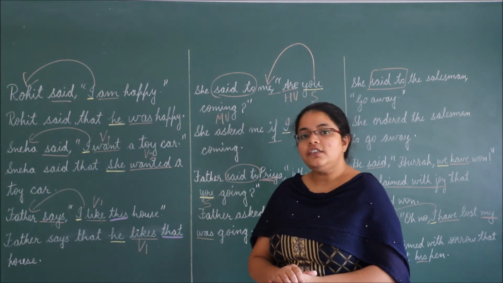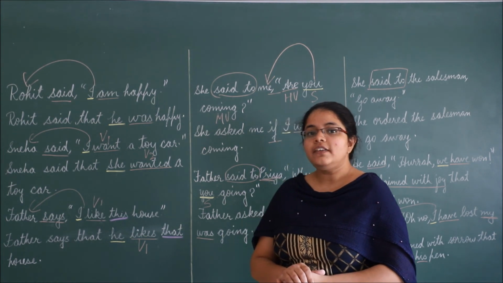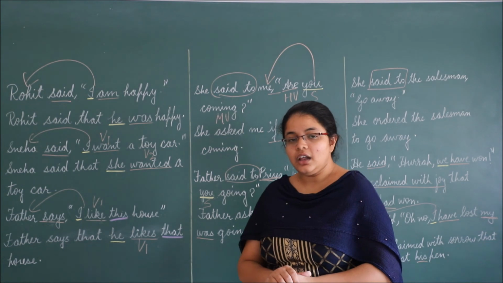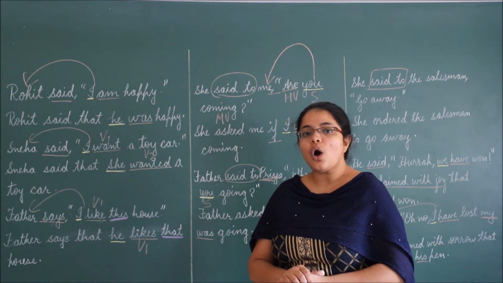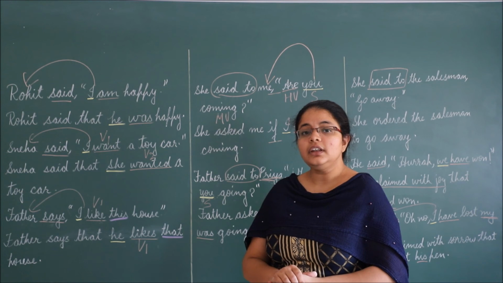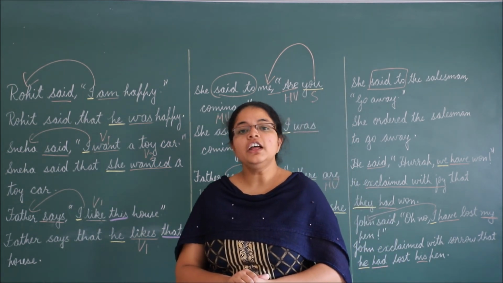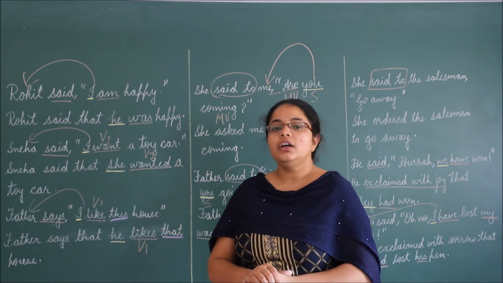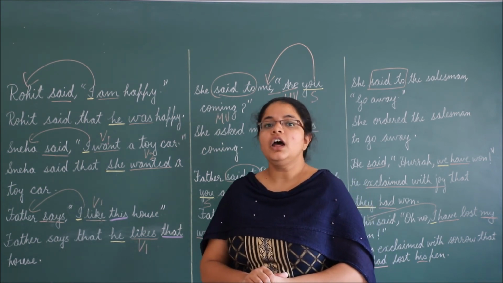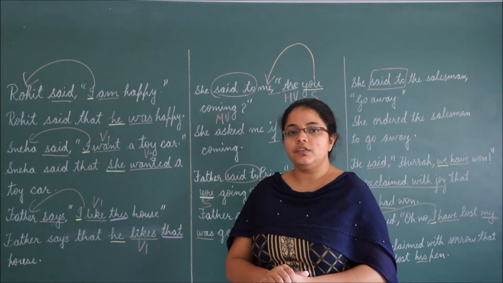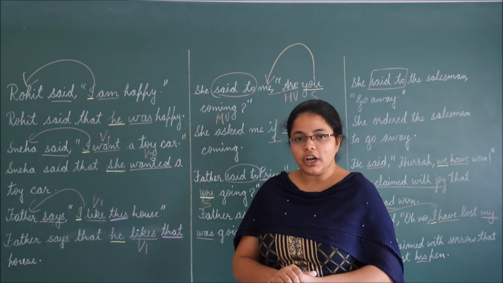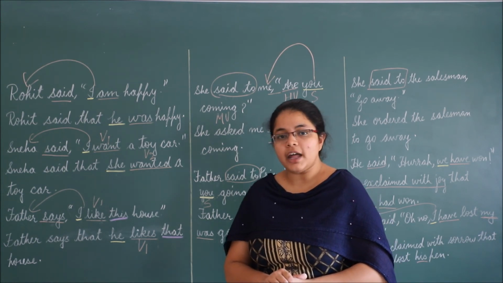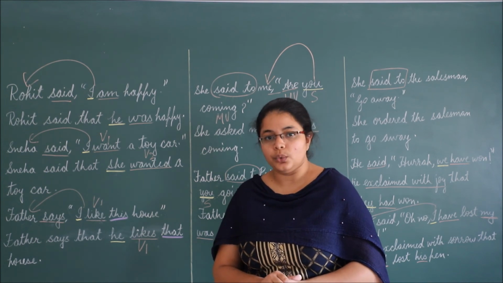Say to, says to, said to, will say to change according to tell, tells, told or will tell. Next rule is the change in inverted commas and comma. In assertive sentences, we will remove inverted commas and comma and use that. In interrogative sentences, we will use if or whether. In imperative sentences, we will use to.